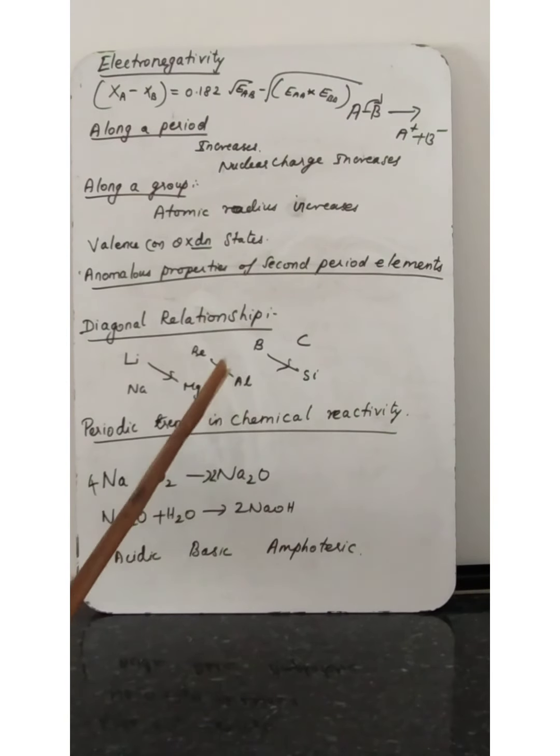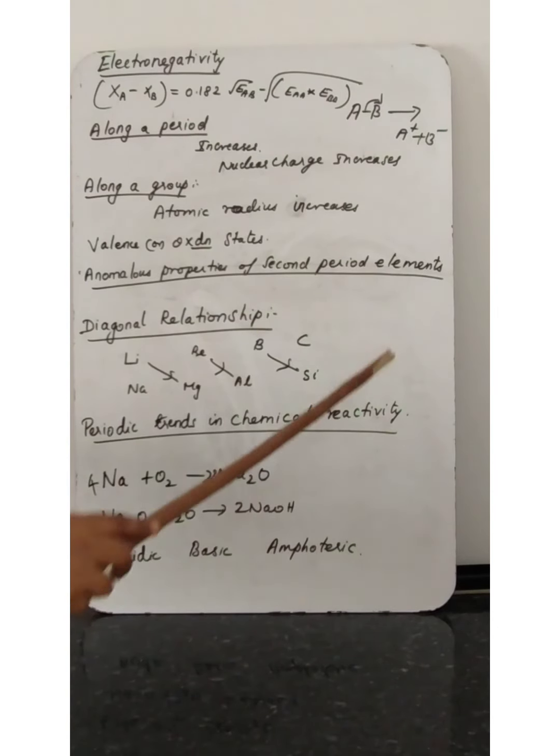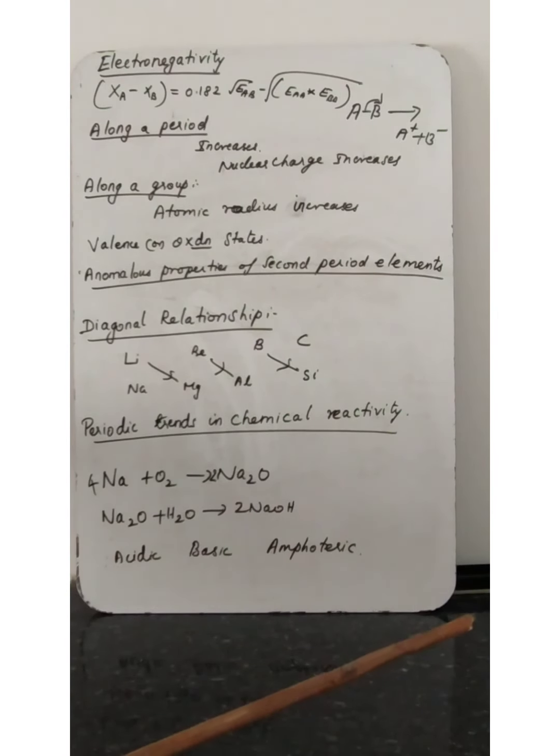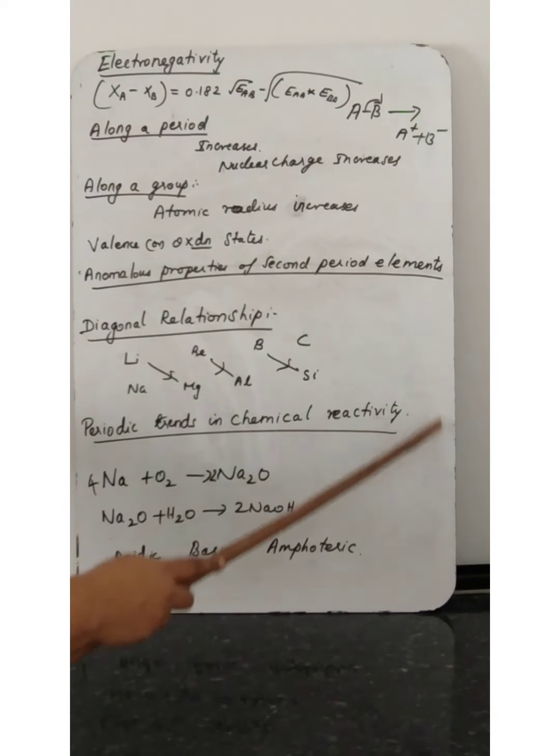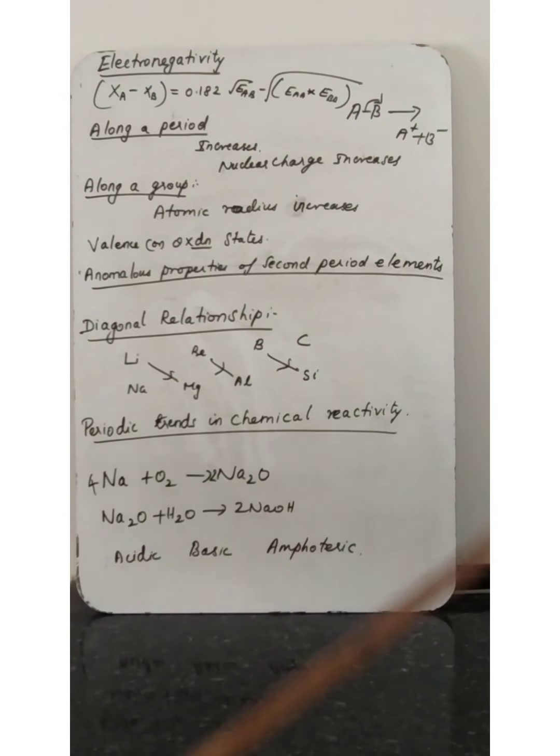Understood. So the noble gases, in the last group of the periodic table, have a completely filled electronic configuration. They neither accept nor lose electrons readily, and hence they are chemically inert.